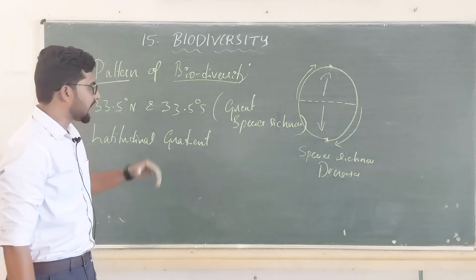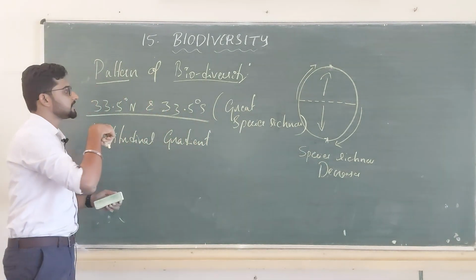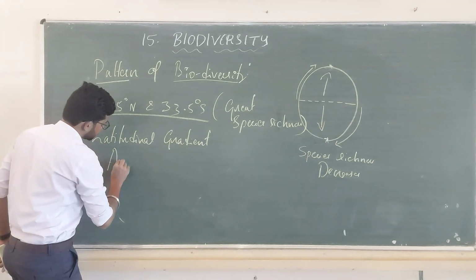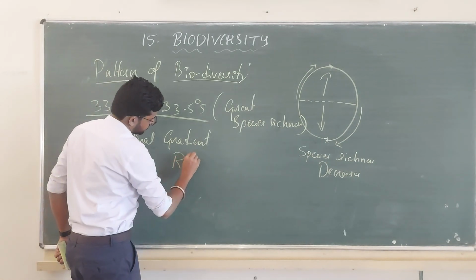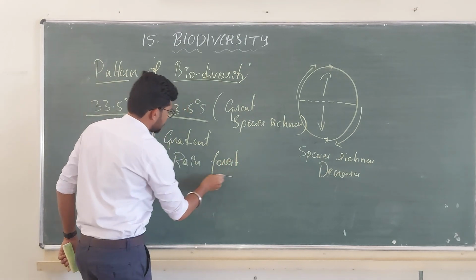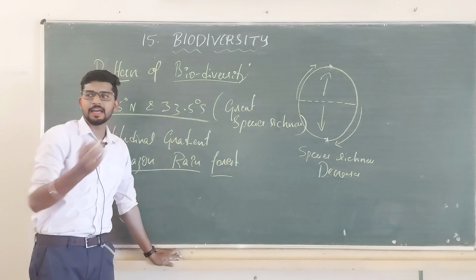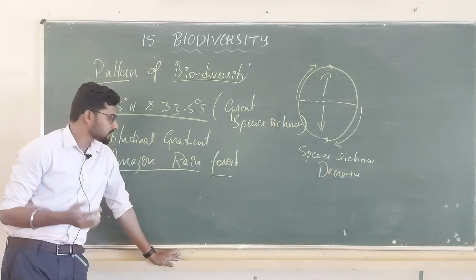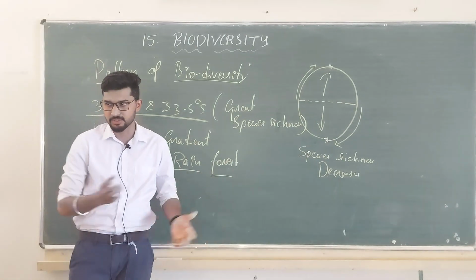In this area, between 33.5 degrees north and 33.5 degrees south, I can find the Amazon rainforest. In this Amazon rainforest region, I can find a great amount of different kinds of species, because this Amazon rainforest has got its own comfortable zone.